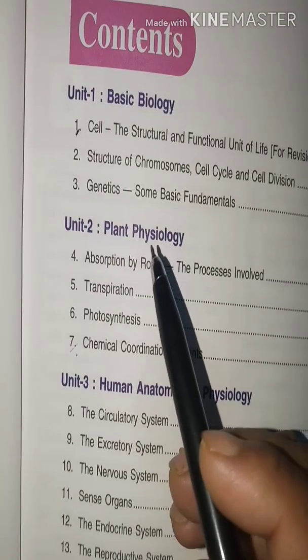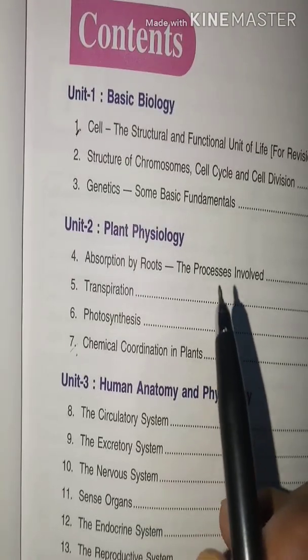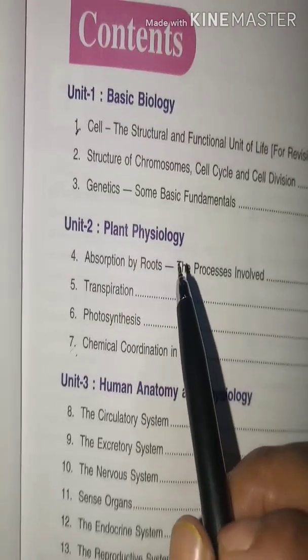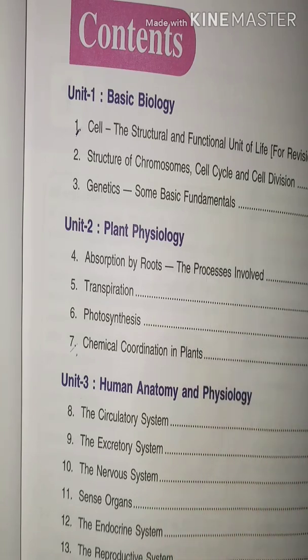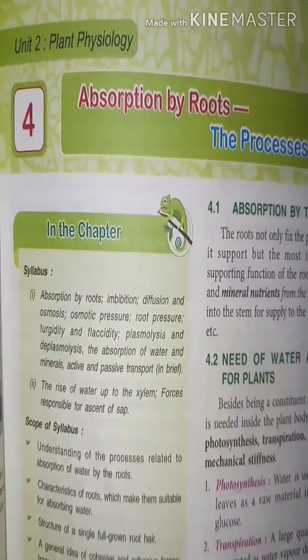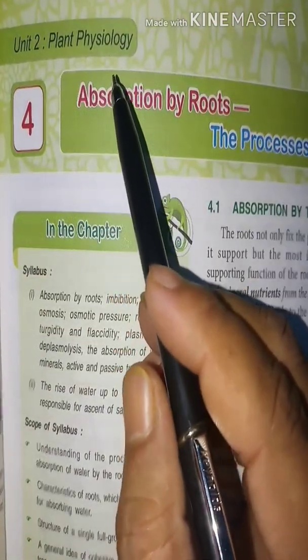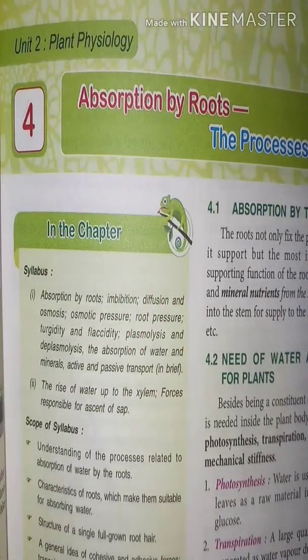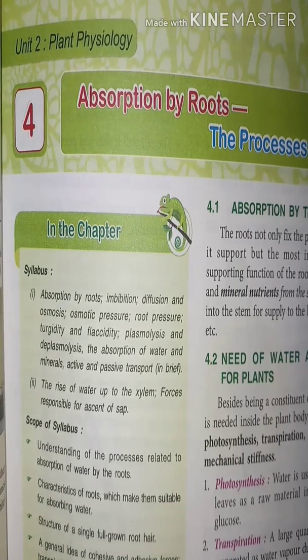So today we'll start a new unit, that is plant physiology. What is physiology? The different metabolic activities or life processes that take place inside the living body are called physiology or physiological activities.